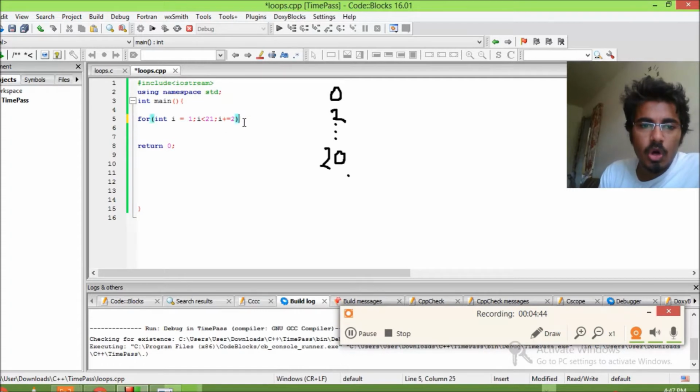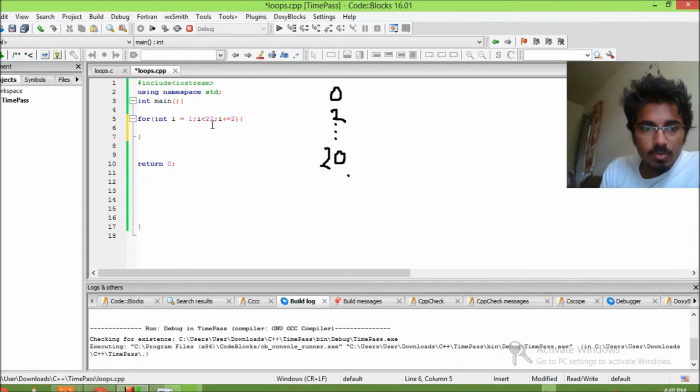That's how it will go on. And how long do we want it to be? Till 20, or do we want to include 21? So let's make this 22. Now it will be 1, plus 2 is 3, plus 2 is 5, plus 2 is 7, plus 2 is 9, and it will go on till 21.